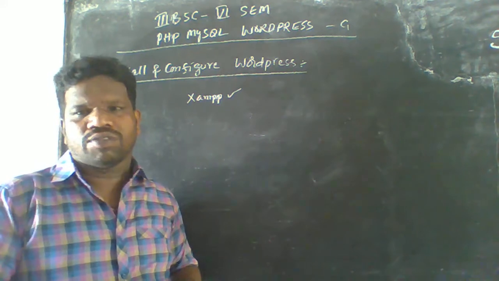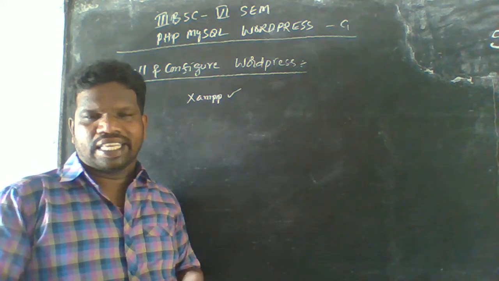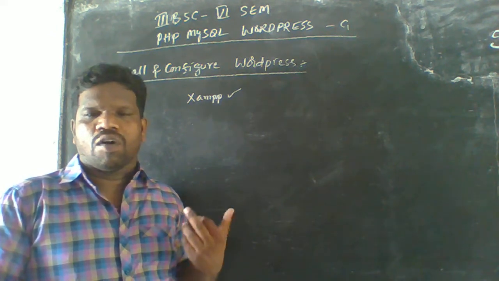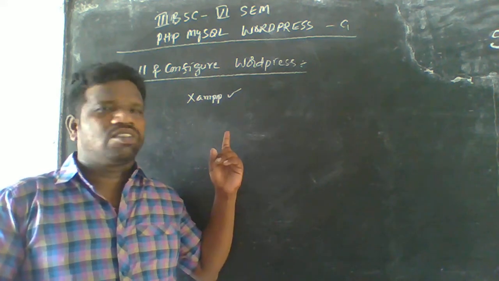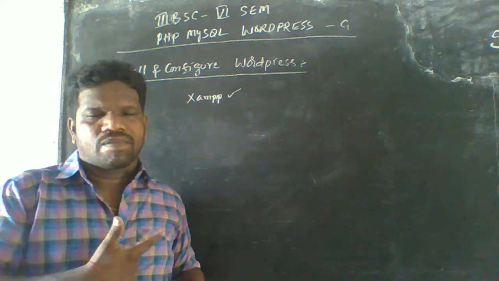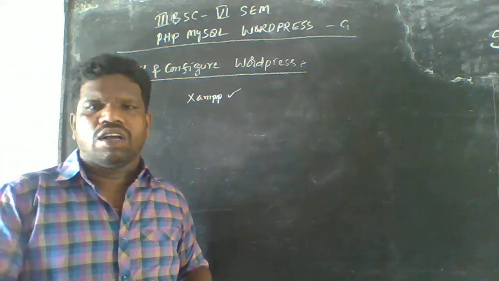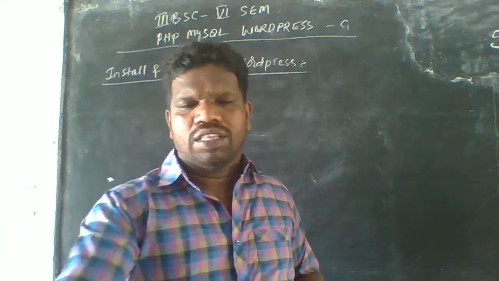So XAMPP is software which enables you to run PHP software, PHP code, or the blogging platform called WordPress. Without the help of XAMPP, there is no working of PHP and WordPress software here. Okay, let us see how to download the software here.